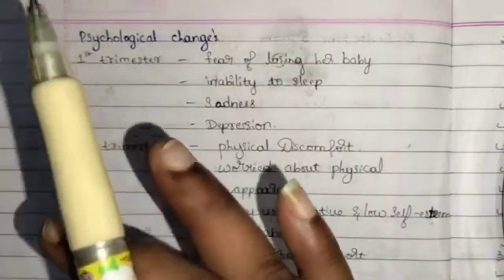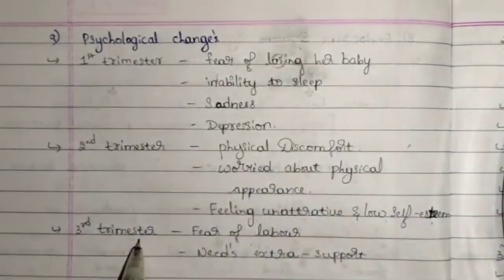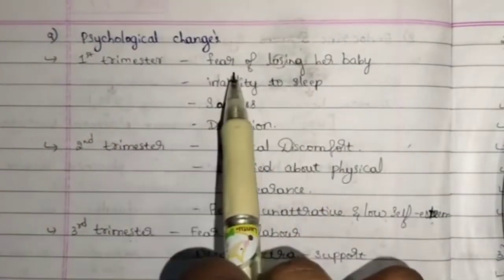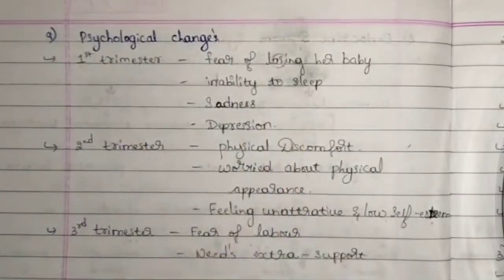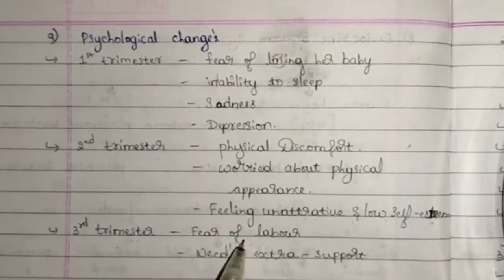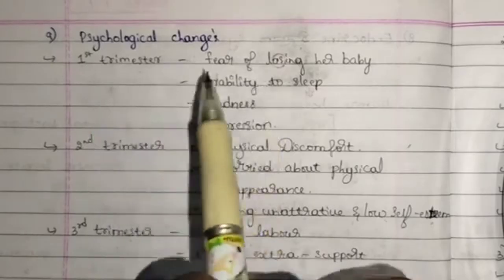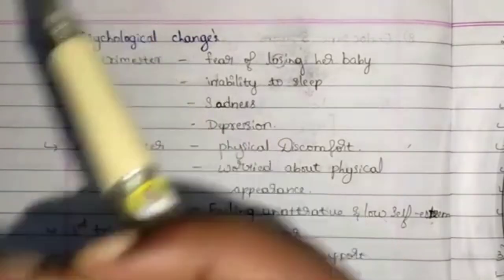Everybody provides them psychological support, and this is seen in the third trimester. In the first trimester, there is a fear of losing the baby. In the second trimester, there is a fear of feeling unattractive. In the third trimester, there is the fear of labor. And these are the psychological changes that are seen in pregnant women.